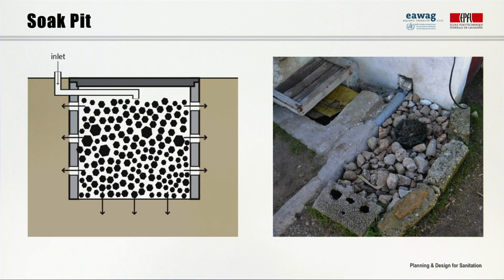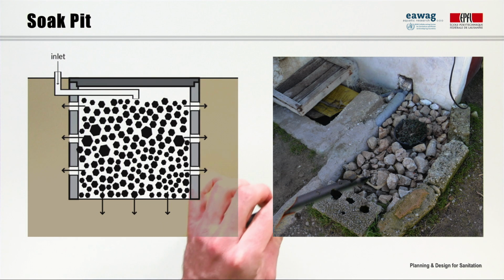In case there is no use for the effluent, it can be discharged to a soak pit, also known as a soak-away or leach pit. A soak pit is a covered, porous-walled chamber that allows water to slowly infiltrate into the ground. It can be left empty and lined with a porous material to provide support and prevent collapse, or left unlined and filled with coarse rocks and gravel, as shown on the photo.